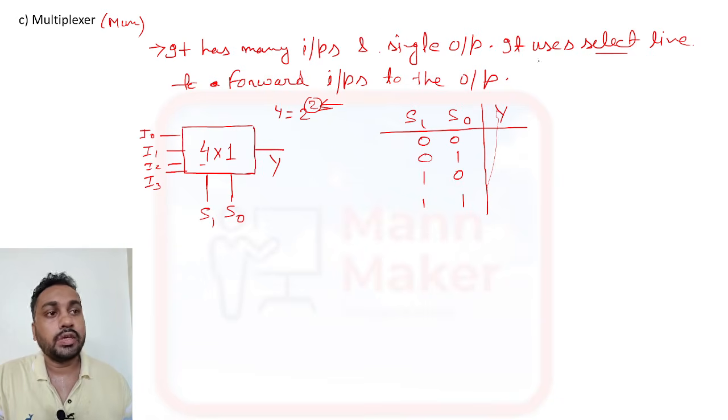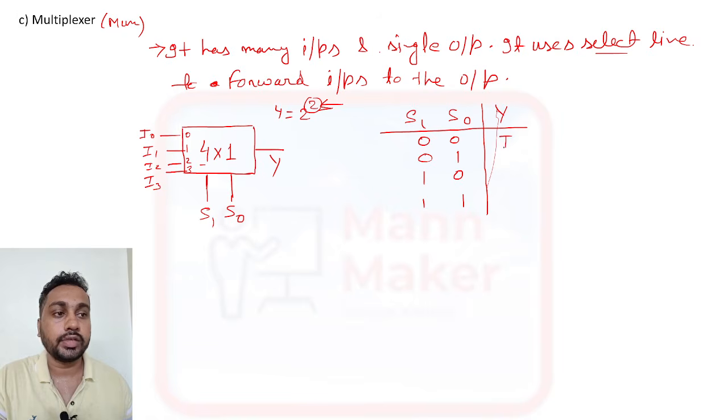Now I told you in the definition that it uses select lines to forward an input to the output. So whenever the select line is 0 0, it will forward I0 to the output. When it is 0 1, it will forward I1. When it is 1 0, it will forward I2, and when it is 1 1, it will forward I3. Now you can design the Boolean expression also using this truth table.